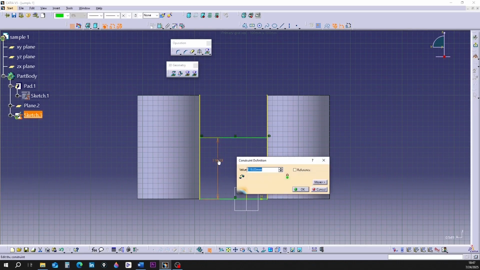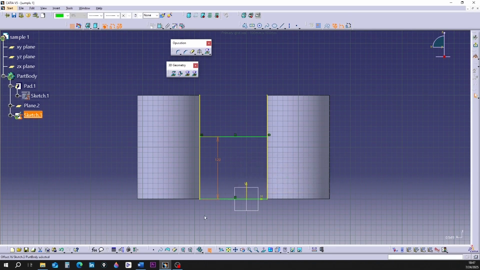I'm double-clicking on the dimension. In the window that opens, in the box where the size is written, I'm writing the size 120. I'm pressing the OK key.